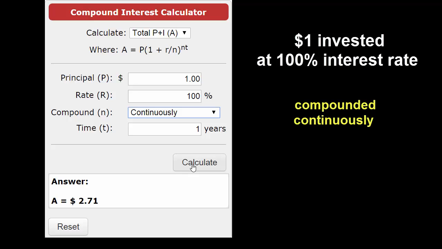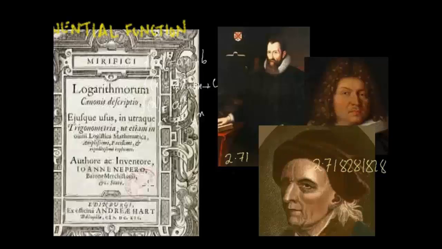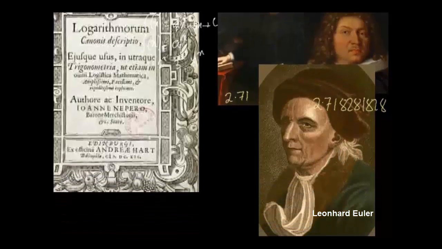Well, some people might think, oh my god, that might turn out to be tens of thousands of dollars. $1 compounded, tens of thousands of dollars. That's a great bargain. In reality, no matter how much you break it down, it would not be over a magic number, 2.718281828. Now, this is the most famous number in the world, but it was not until 1727 it was named, and it was named by Leonhard Euler, perhaps the greatest mathematician of all time.